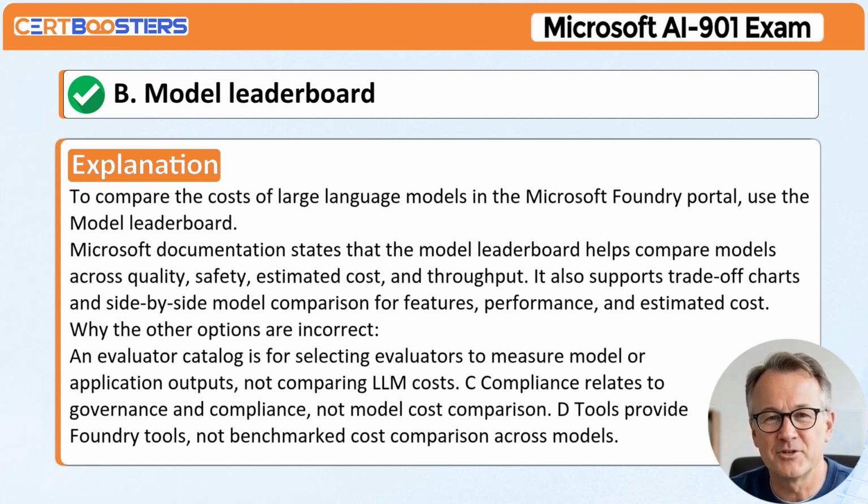Why the other options are incorrect. A. An evaluator catalog is for selecting evaluators to measure model or application outputs, not comparing LLM costs. C. Compliance relates to governance and compliance, not model cost comparison. D. Tools provide Foundry tools, not benchmarked cost comparison across models.